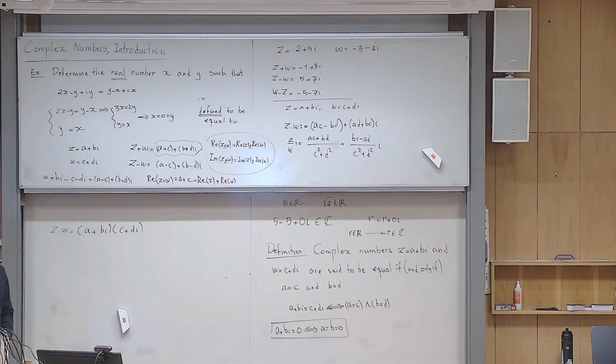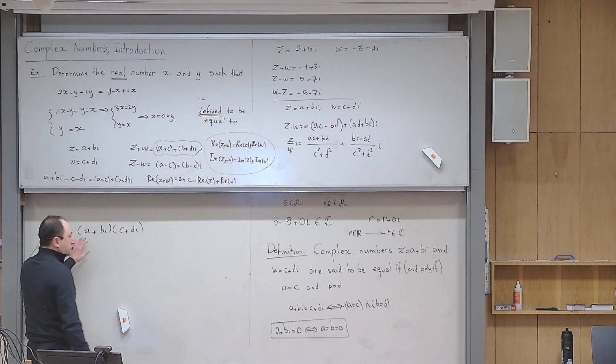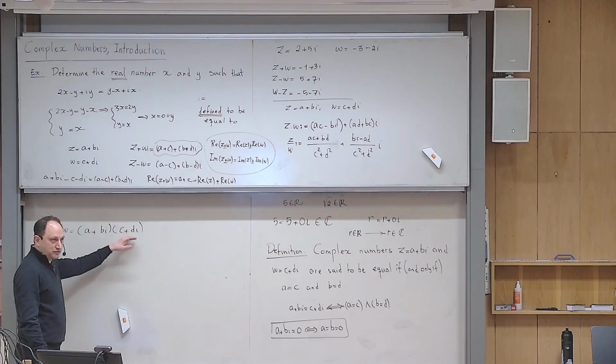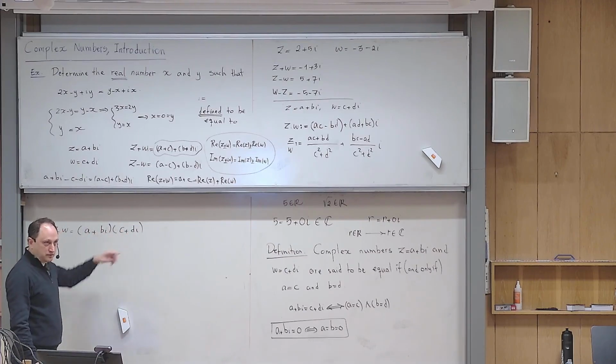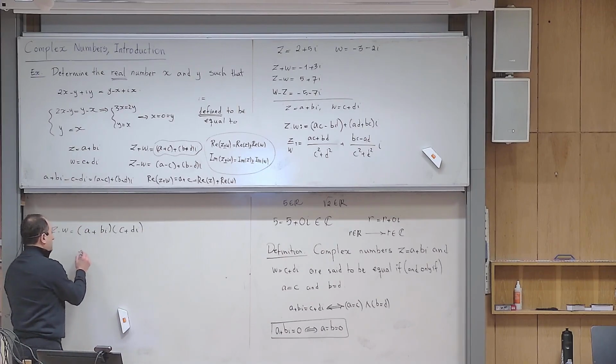Okay, so I told you that my goal is to respect the algebra in R. So if the algebra in R is respected, what do you do? One of the main laws of algebra of real numbers is distributivity. So you can distribute that. So let us respect that. What we do, we distribute.